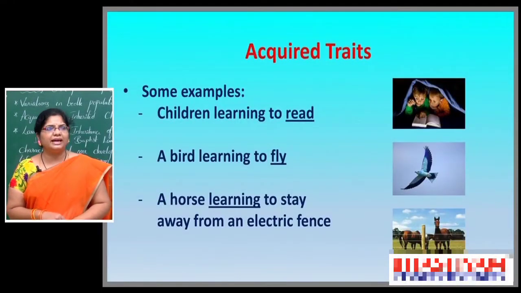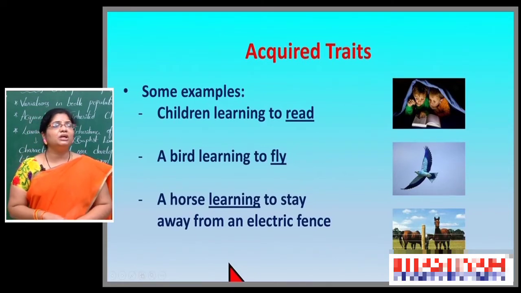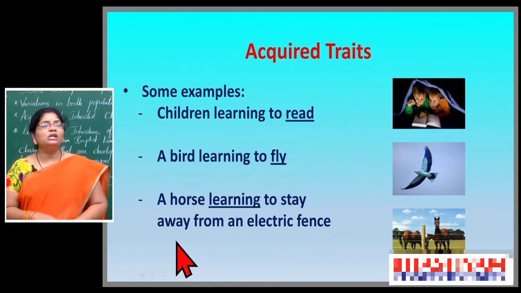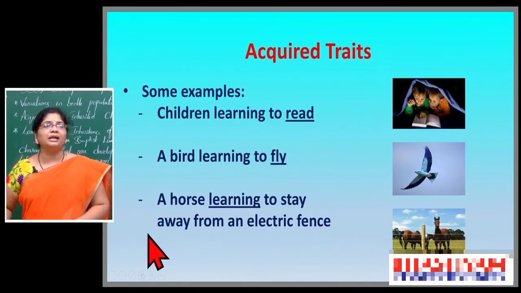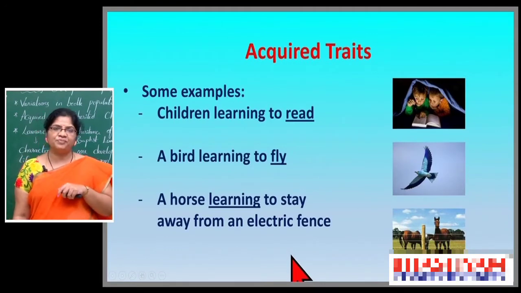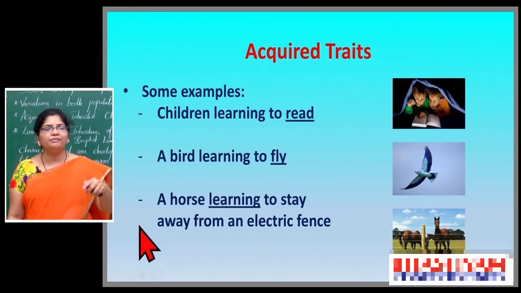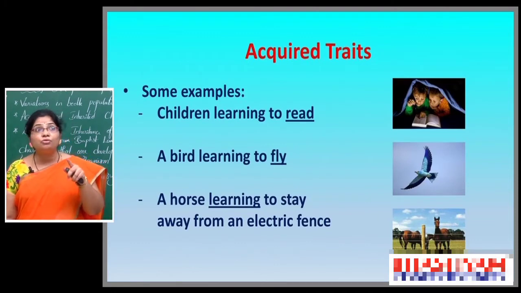So some of the traits we will get through learning, through practice, through the environment and through interactions. A bird learning to fly, a horse learning to stay away from an electric fence. Electric fences are present. Once if we face the problem with an electric fence, next time it won't go that side, because it has already experienced it. Even if it is a bird or a horse, they will take more and more care towards this.